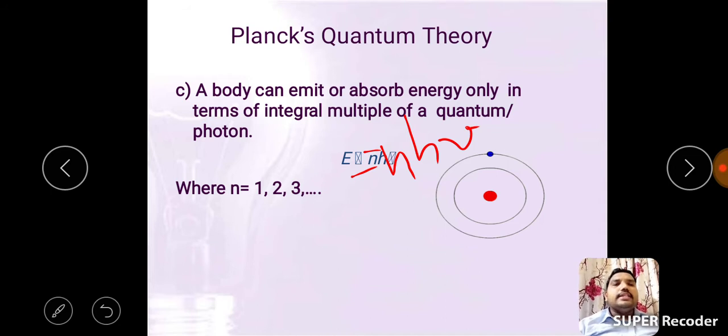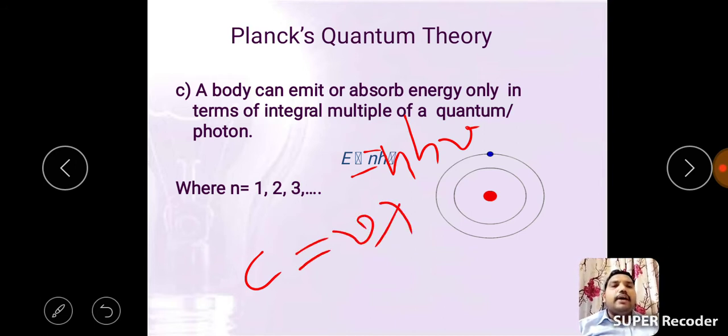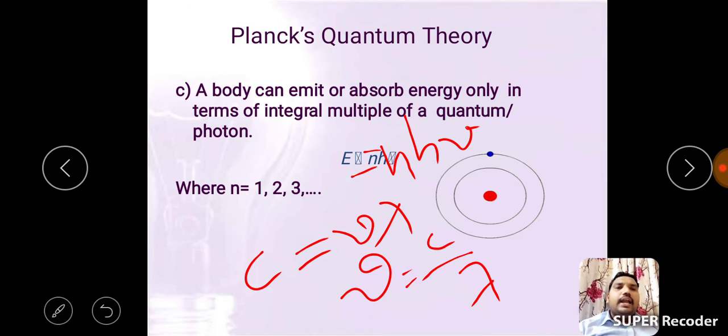We already know from lower standard, c equals nu lambda. So, nu equals c by lambda. Substitute this nu value in our third postulate formula.